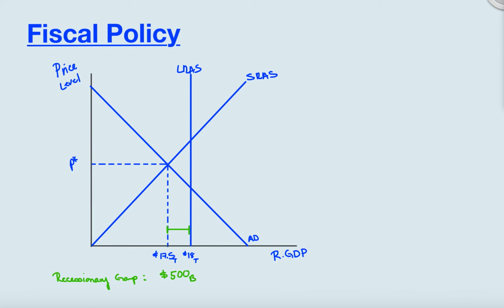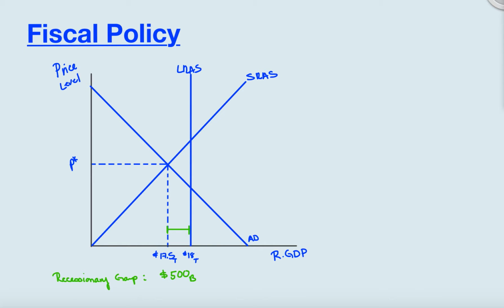In this video, we're going to look at fiscal policy. There are two different types of fiscal policy. There's discretionary fiscal policy, which is where the United States government, the president and Congress, have to pass a law in order to change either taxes or government spending. And then there are automatic stabilizers. So we're going to talk about discretionary policy first.